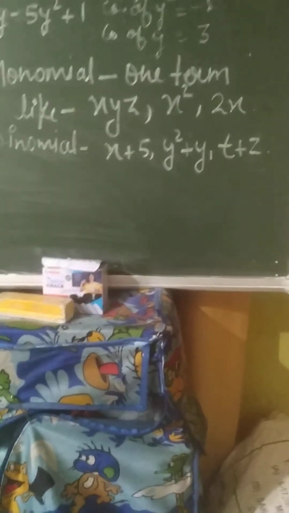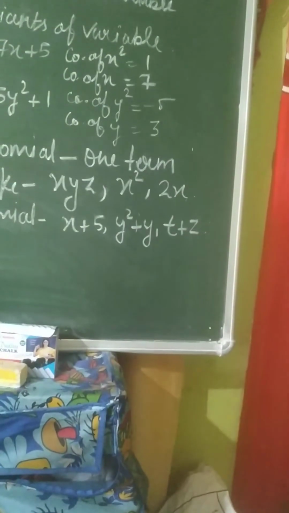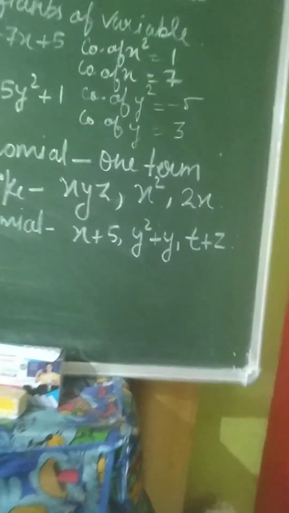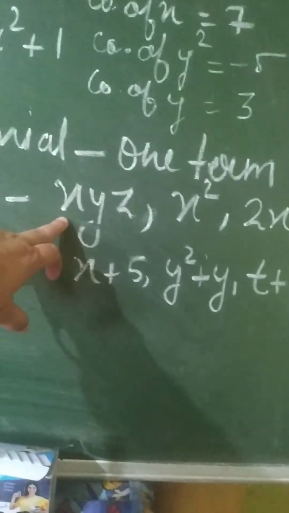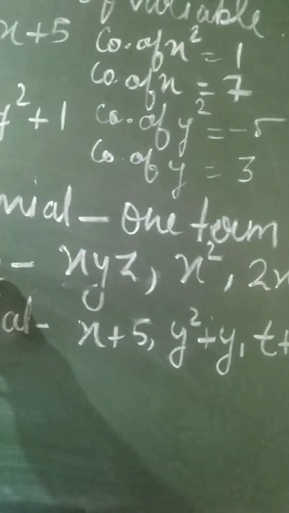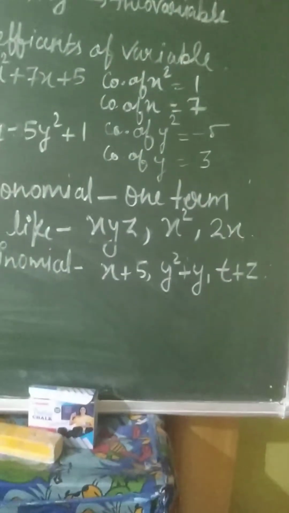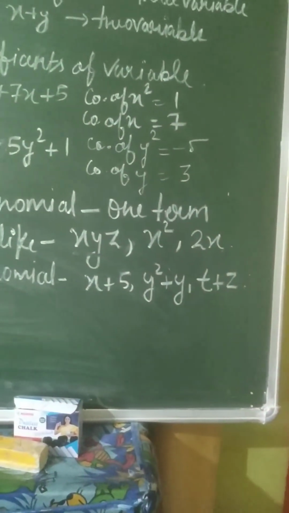If you say, ma'am, there are three variables, but in between there is no positive or negative sign, so we can say that x, y, z is one term. It is a monomial.